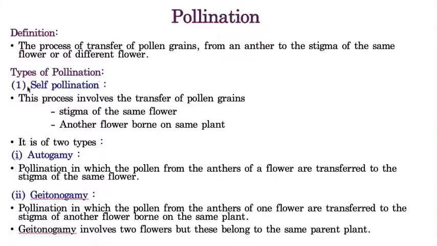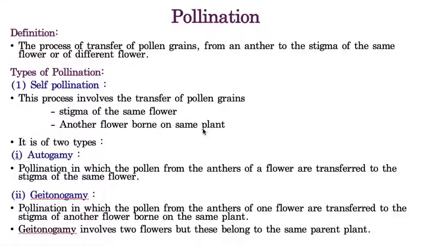Now we will discuss self-pollination. Self-pollination is a process in which pollen grains are transferred to the stigma of the same flower or to another flower which is present on the same plant. That means the pollen grain which is produced by one flower fertilizes the stigma of the same flower.